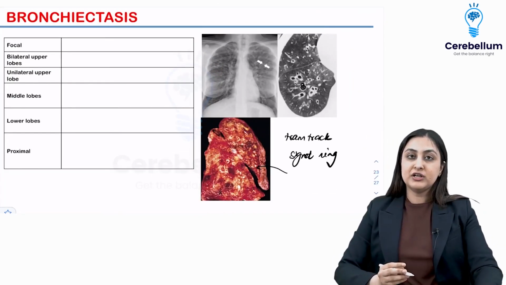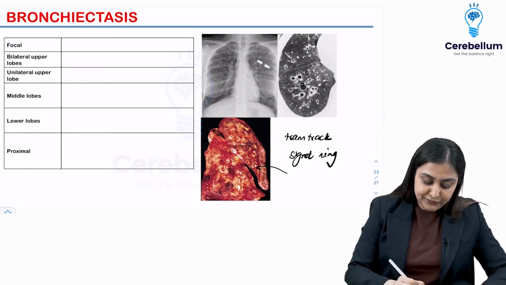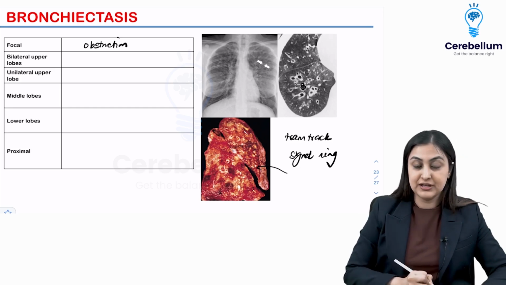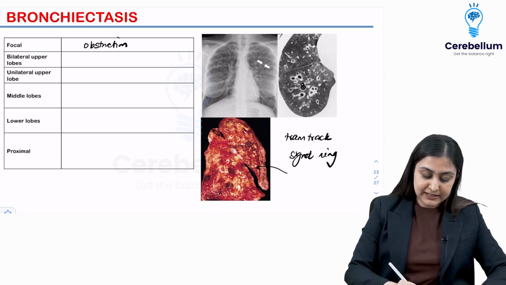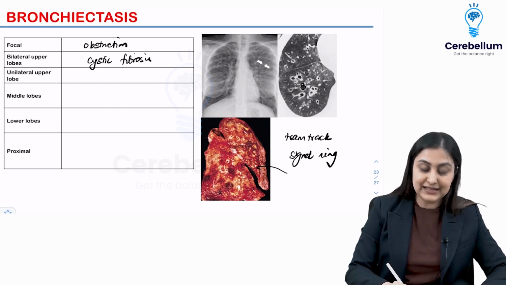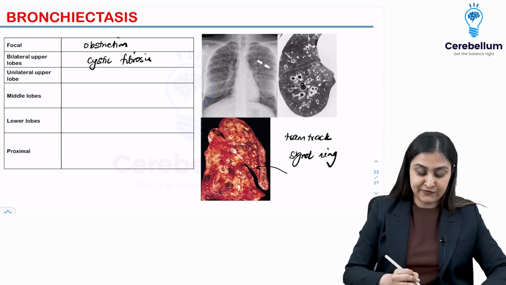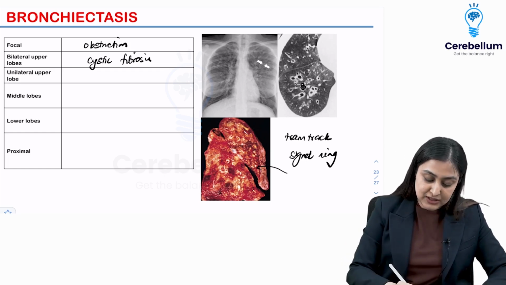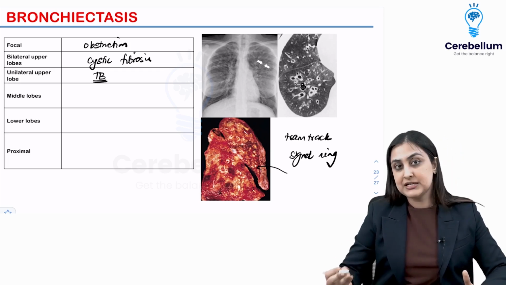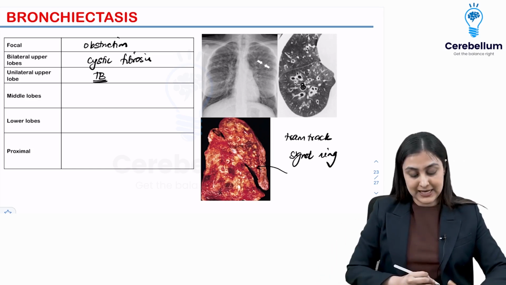What is very important is the localization. So if you find focal bronchiectasis, that is likely because of obstruction. If bilateral upper lobes are given, think in terms of cystic fibrosis. You're going to have severe dilatation here, alright? Cystic fibrosis. If it is unilateral upper lobe, think of TB. It frequently causes fibrosis, bronchiectasis, cavitation on one side, okay?